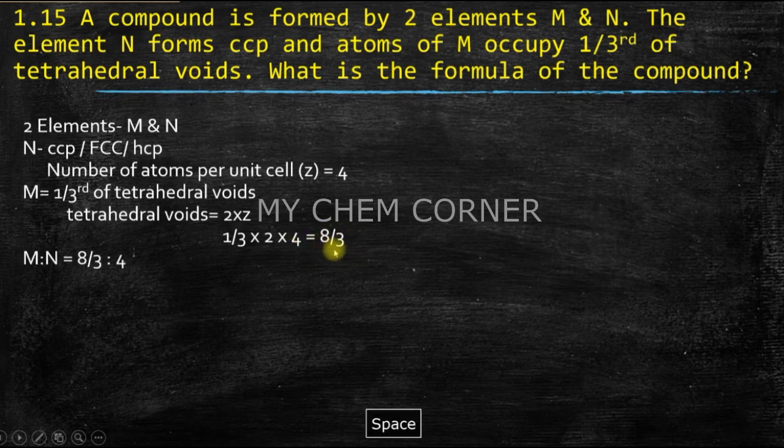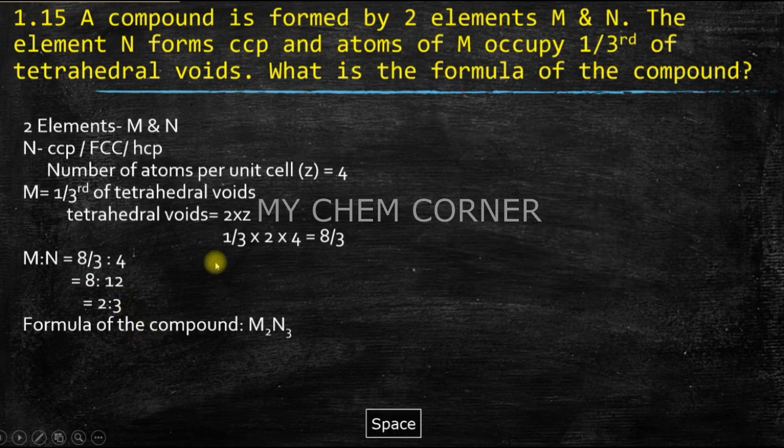Now this 8/3 is for M and 4 is for N. So when we put it as a ratio, it's 8/3 is to 4. Multiply by 3 and you get 8 is to 12. Make them into the simple ratio, you get 2 is to 3. Therefore, the formula of the compound is M2N3. This way it's easy for us to calculate the formula of the compound if you know how to get information from the question directly.